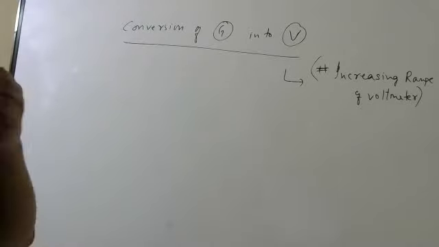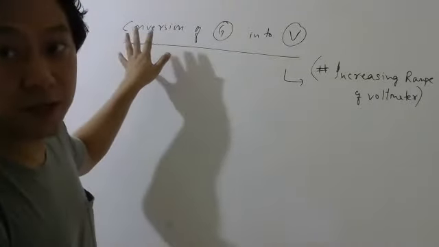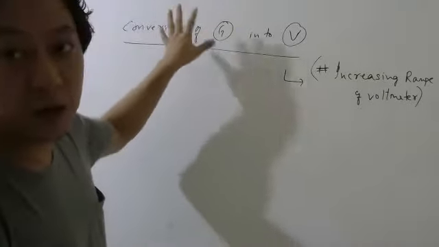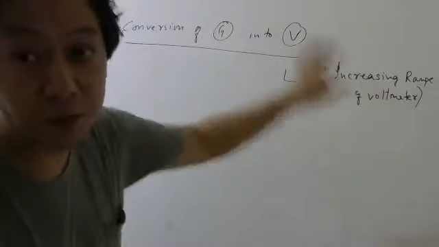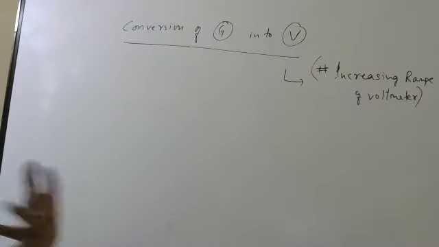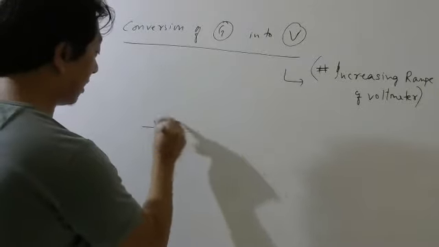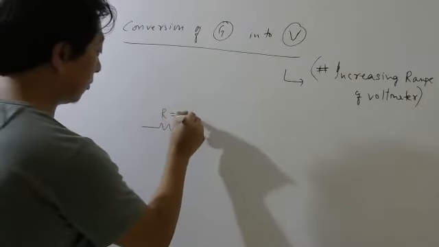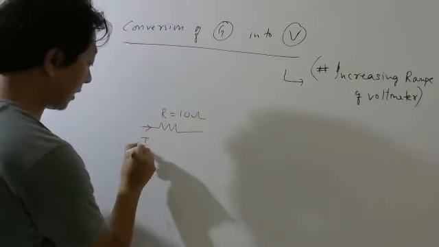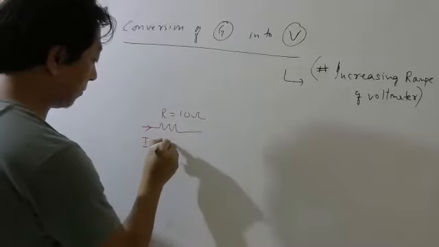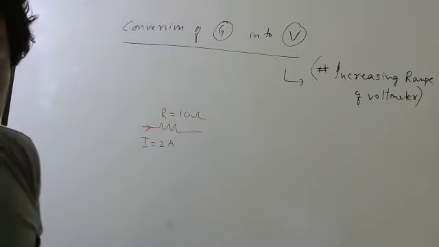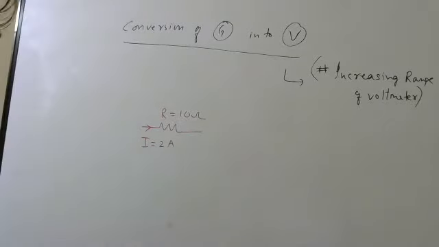So let us see now how are we going to use this device. How are we going to convert galvanometer into voltmeter? First, let us discuss. Imagine you have some resistance R, which is 10 ohm, and current here is I equals 2 ampere. This time I am giving you current, I am giving you resistance.